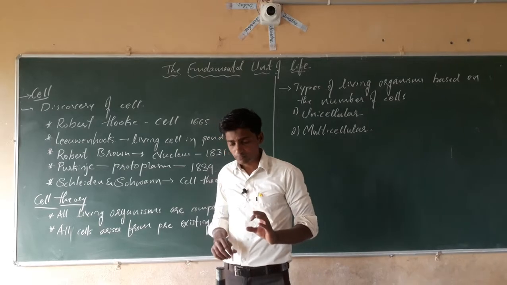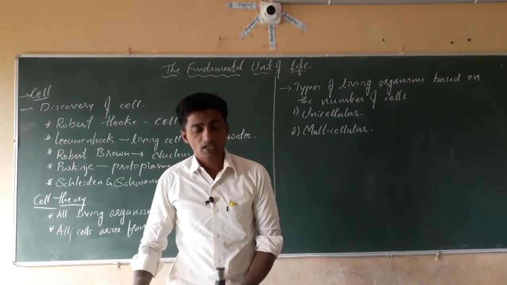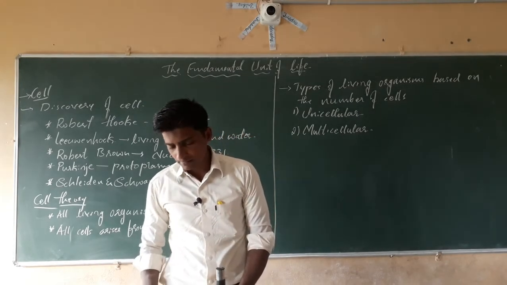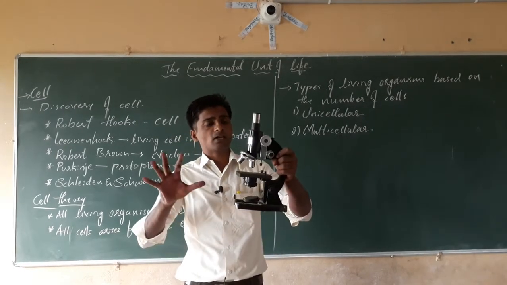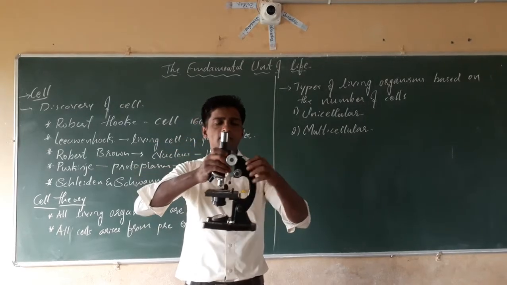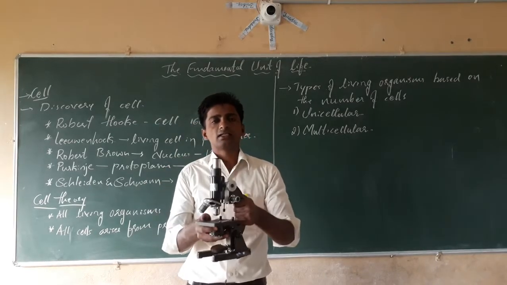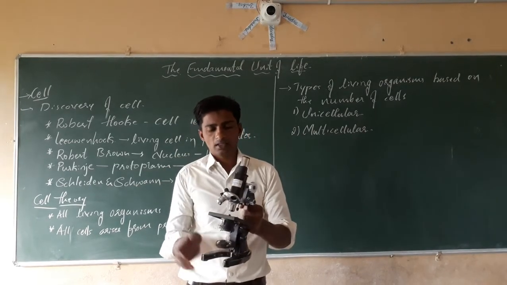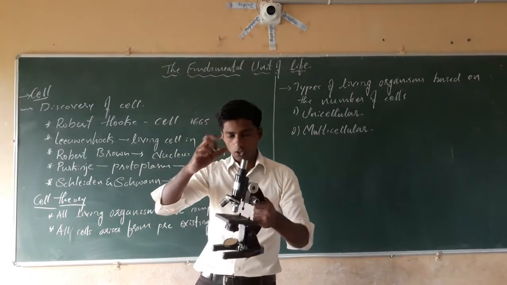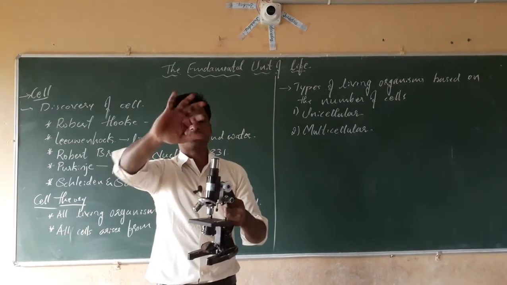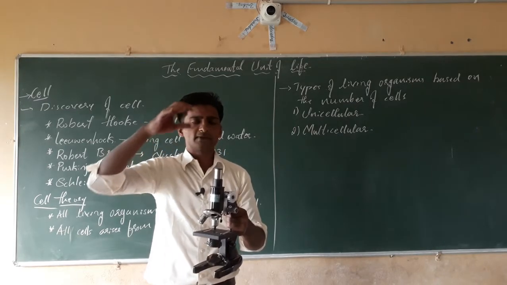See dear students, we have a microscope. First time he discovered the microscope. We have a compound microscope, which is an advanced microscope. That microscope is called the compound microscope. That part of the microscope is called the handle, that is movable. The next part is called the drum. The second one is the eyepiece.